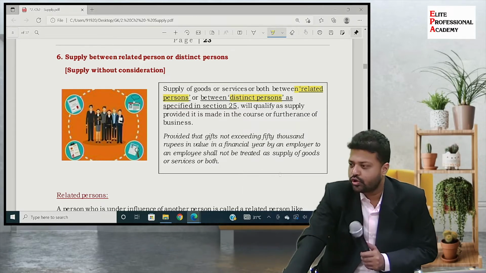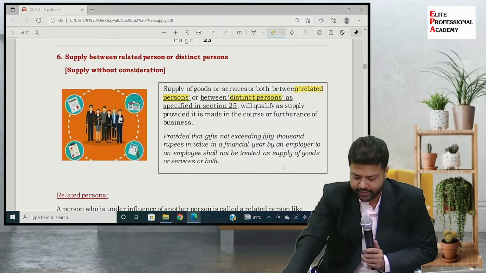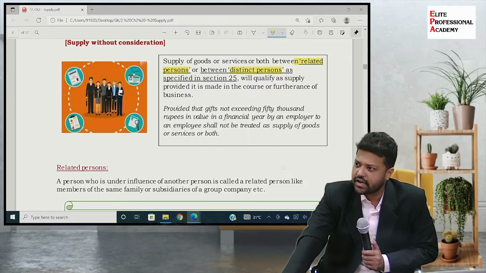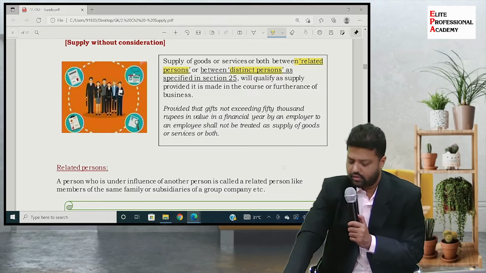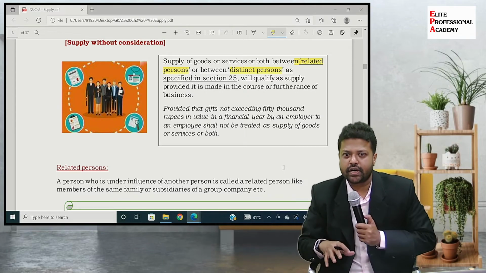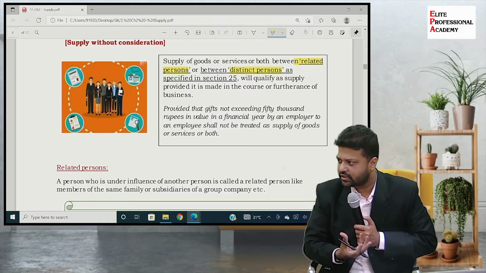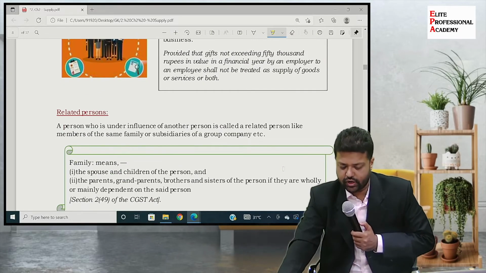And there is a proviso also, which we'll go to in a bit's time. So first of all, you try to understand that if there are related persons or distinct persons, means what we will see, उनमें कुछ अगर transaction हो रहा है and that transaction is entered without consideration, then it will be still treated as supply under GST. Clear? Okay. Now it is very pertinent to understand what are related persons and what are distinct persons. Okay. So first we'll see what are related persons.